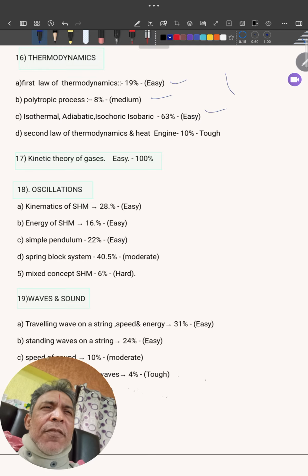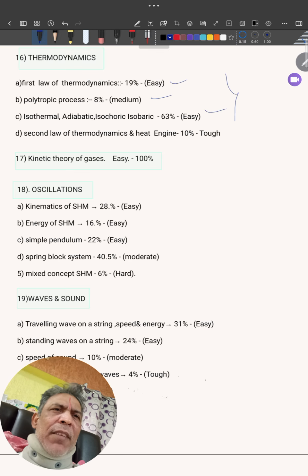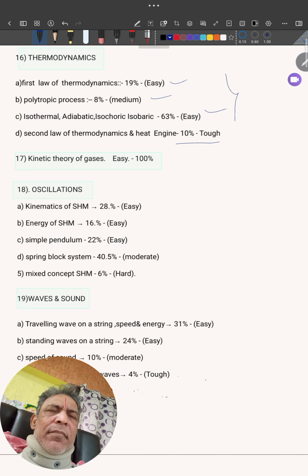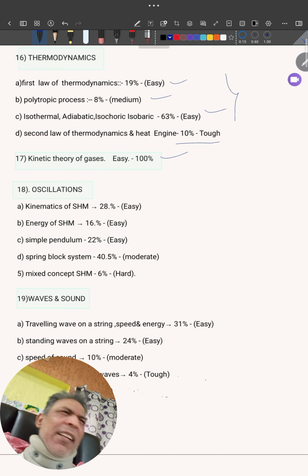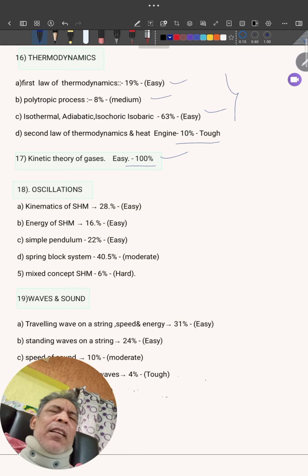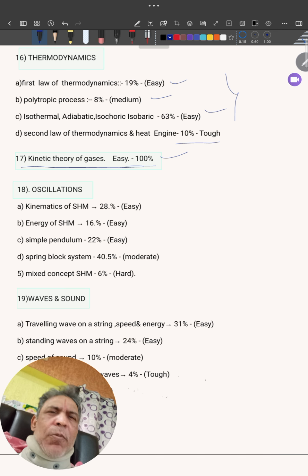Almost 90% of the chapter you're prepared. The high weightage topics which are important for the exam, prepare them. The one which is tough and low weightage, leave it. Next after this, kinetic theory of gases, very easy. You only have to remember average translational kinetic energy, PV equal to nRT, and the RMS speed and average speed of particles. Fine. So everyone must prepare KTG. You are not supposed to leave it.